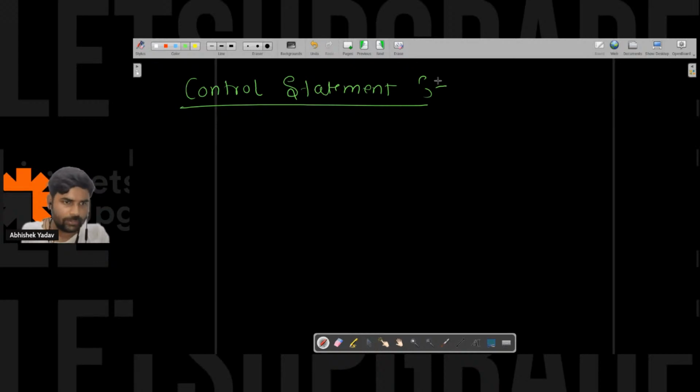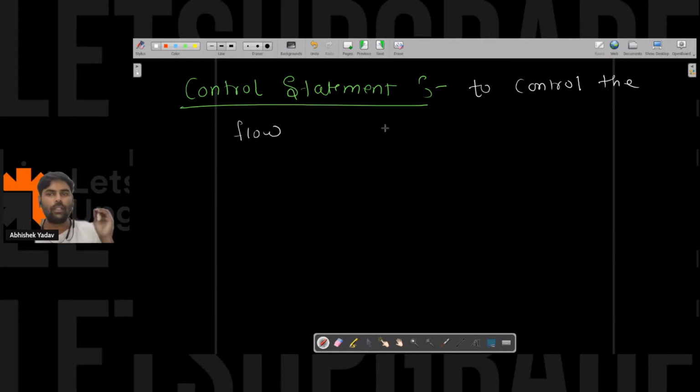To check condition, great. To control the flow of execution, correct. So Narendra is correct. Control statement is used to control the flow of the execution, right? So Narendra, if you are saying that we use control statements to control the flow of execution, but what is the need of controlling the flow of execution? Tell me, what is the need?